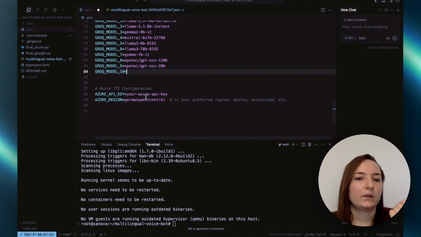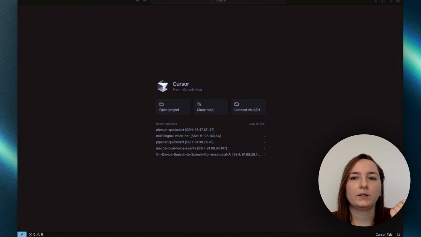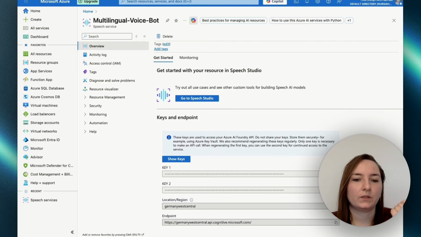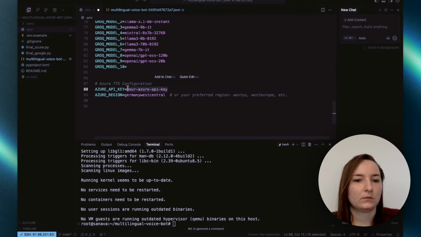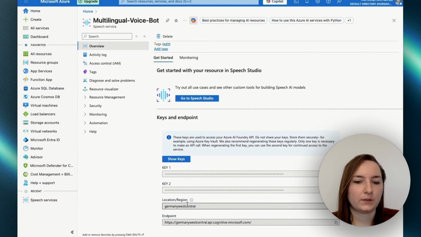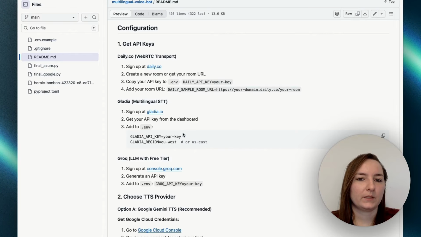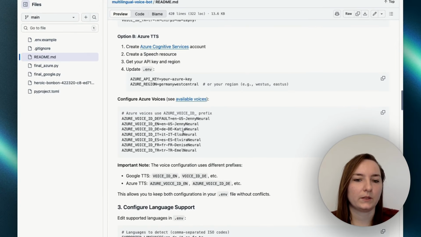Okay, now the last step is to get your Azure API key, and this we can get here. Just copy that and paste here, and your region will be the one that is here. Okay, let's save that. Okay, here I'm explaining everything in more detail than what I just said.